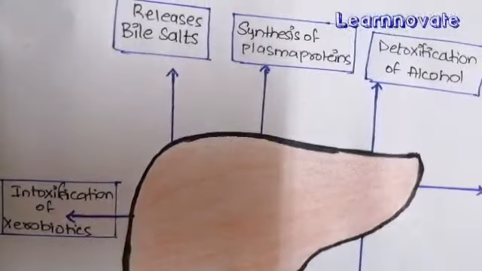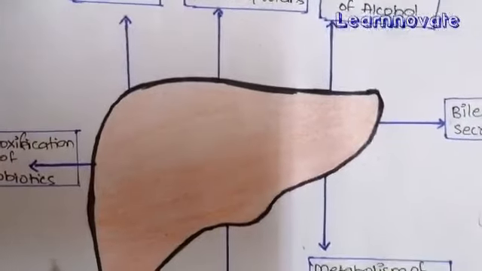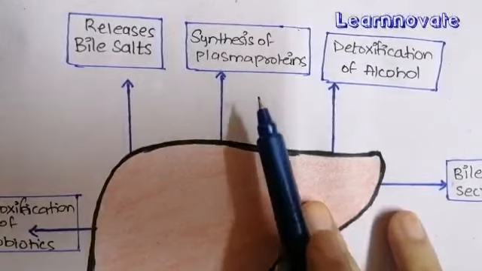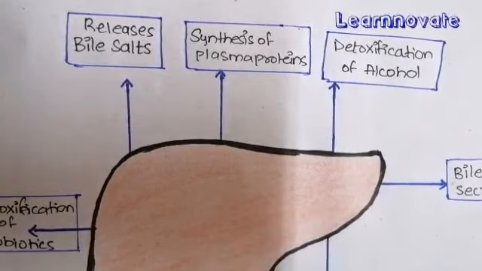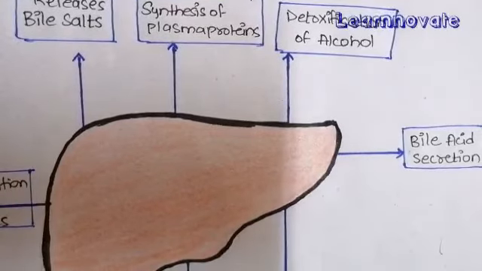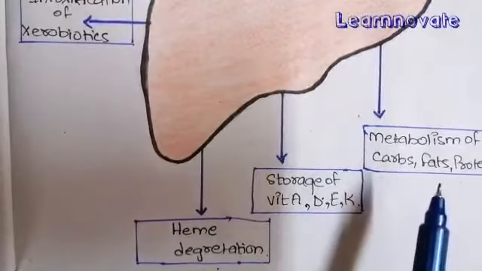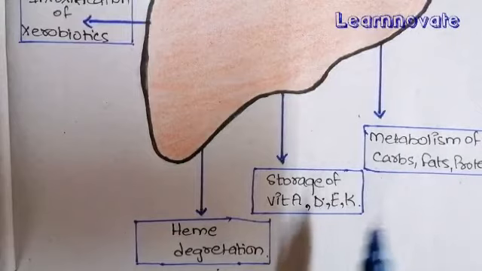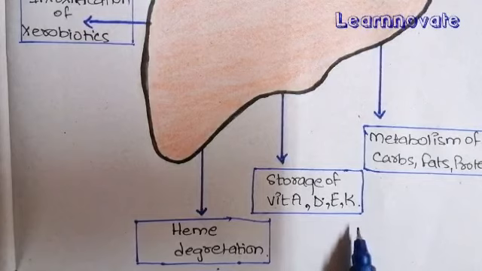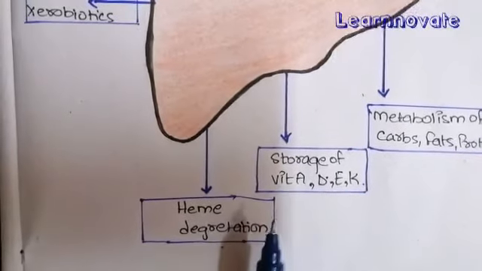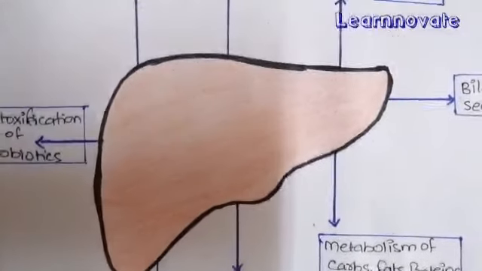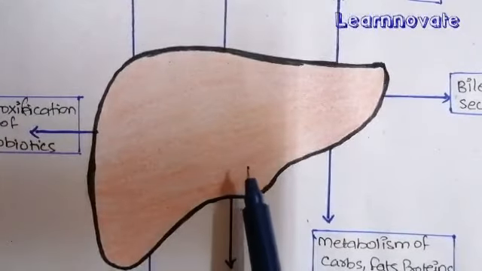And so we have just discussed all the major functions, including the secretion of the bile, the synthesis of the plasma protein, the detoxification of the alcohol and the xenobiotics, the bile acid secretion, the metabolism of the carbohydrate, fats and protein, the storage of the major vitamins, that is vitamin A, D, E, K and the B12 vitamin, and the last one is the heme degradation. So these are some of the major functions that are performed by this large organ, the liver, that is very important